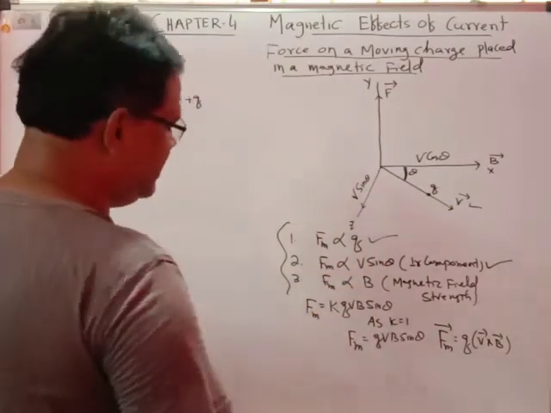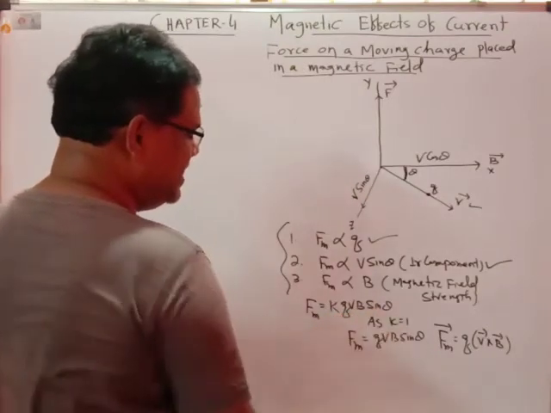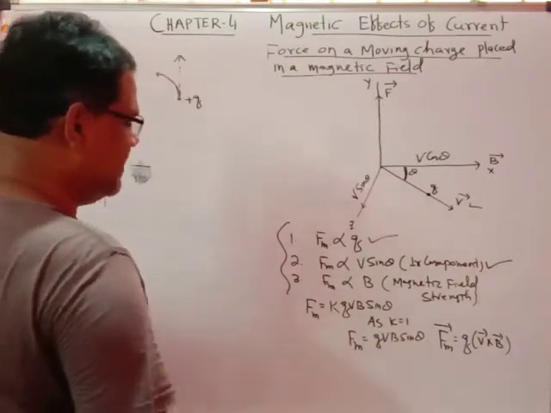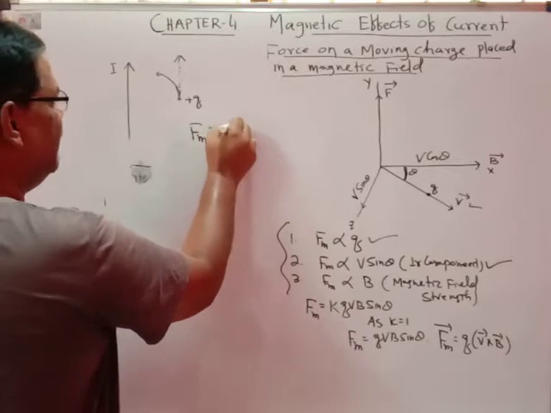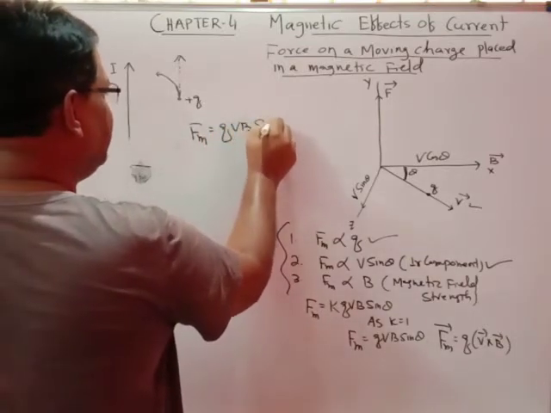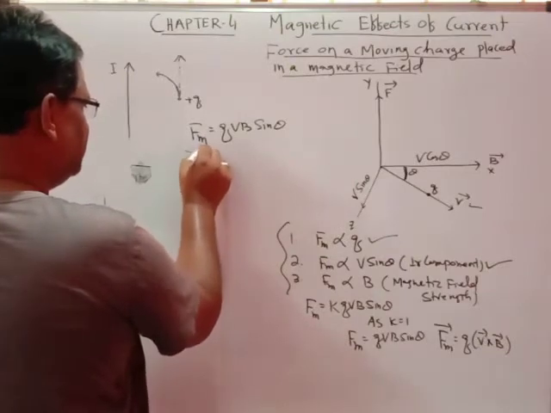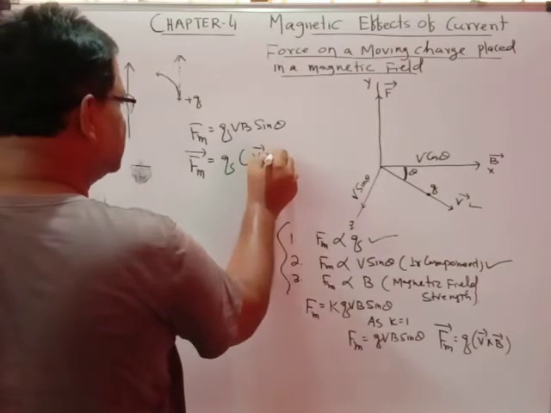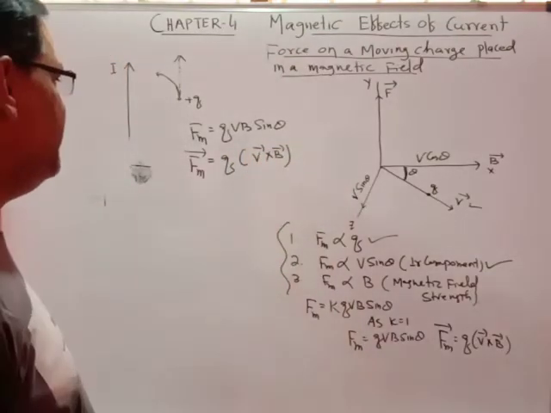If you combine all this, you find magnetic force equal to K q V sin theta. As K equals 1, Fm equals q V sin theta. And if we express it in vector form, the magnetic force will be equal to q into V cross B vector. Fm equals q into V cross B vector.